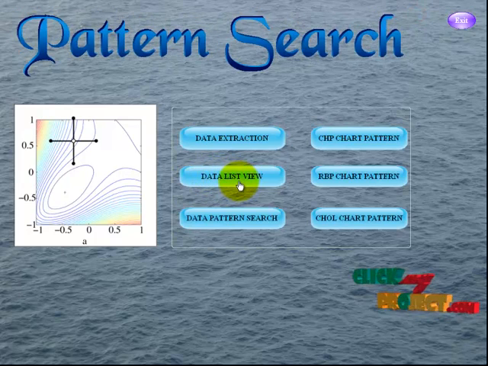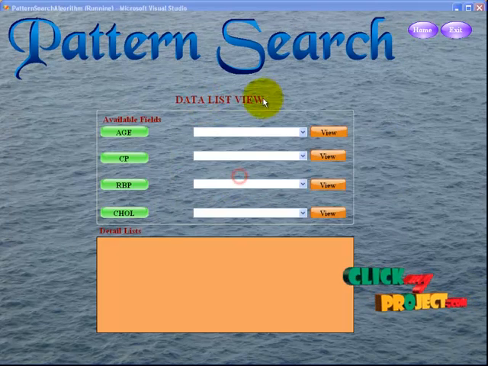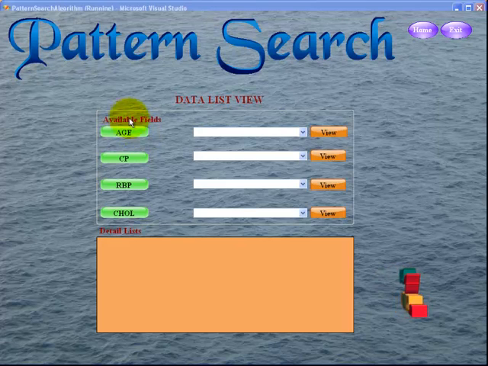Next, the data list view. The data list view. Next, we want to extract the data from the database. These are the available fields: age, CP chest pain, the blood pressure, the cholesterol. These are the specific available fields for the pattern and searching.